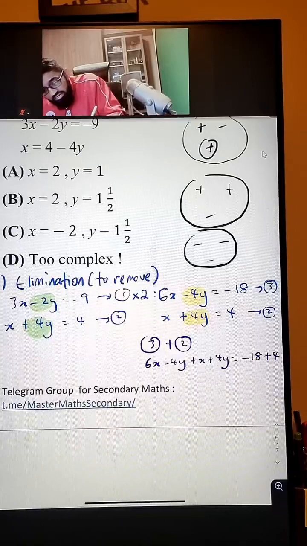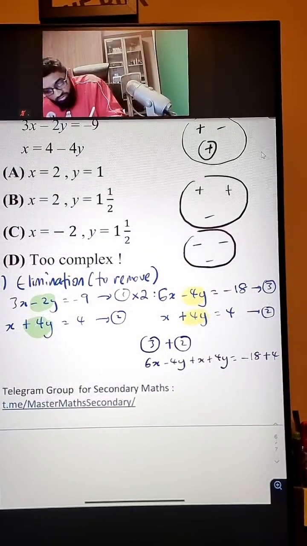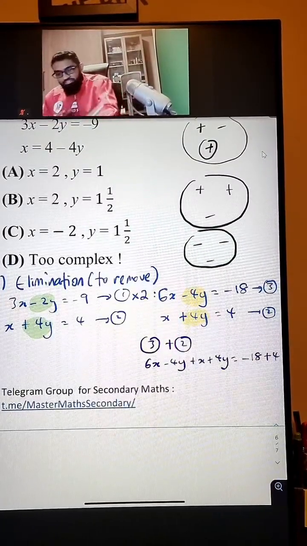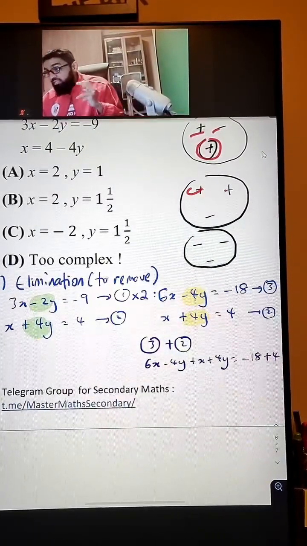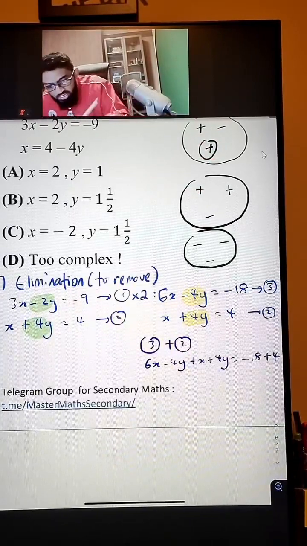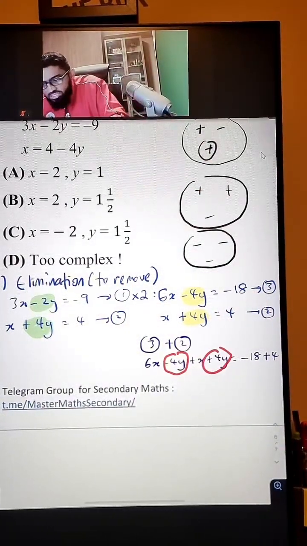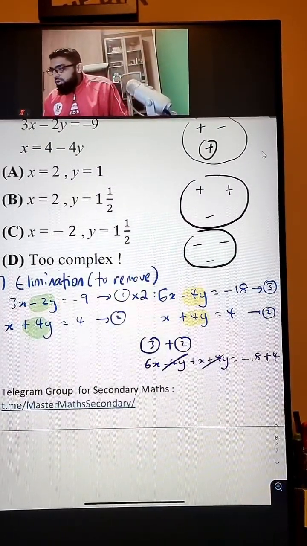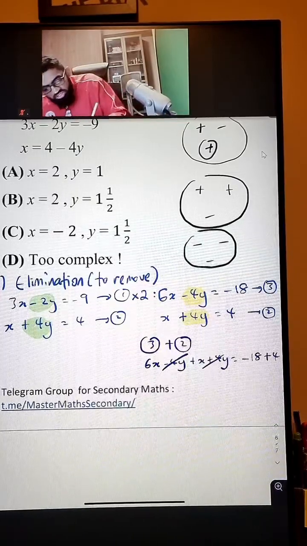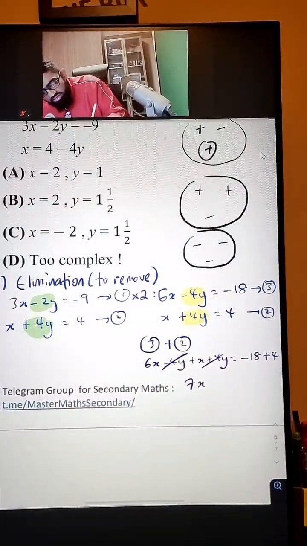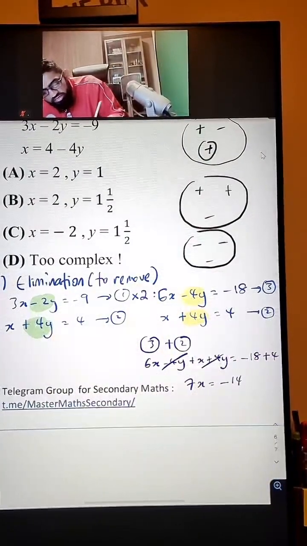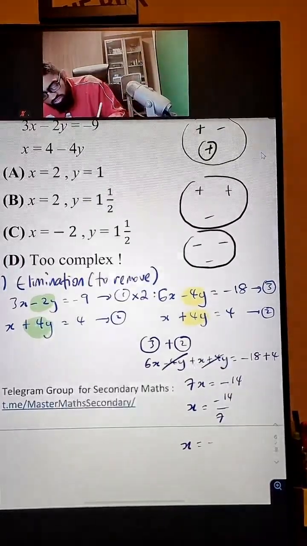But if your signs are different, one is minus, one is plus, then you have to plus the two sides. Okay, remember this: different sign plus, same sign minus. That's all, guys. Okay, so eliminate the y's. So over here, what happens to the y? The y is gone. Okay, so 6x plus x is 7x. Negative 18 plus 4 is negative 14. X is just negative 14 over 7. X is just negative 2.